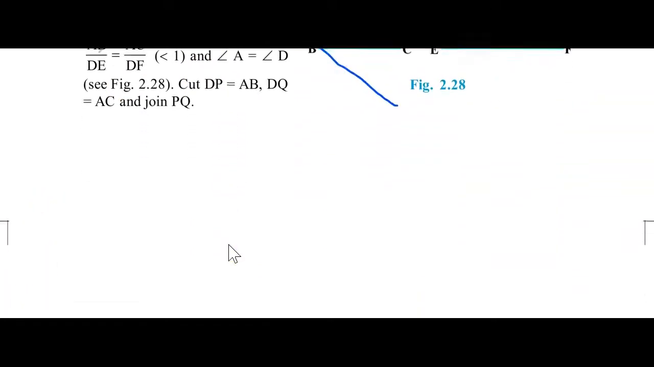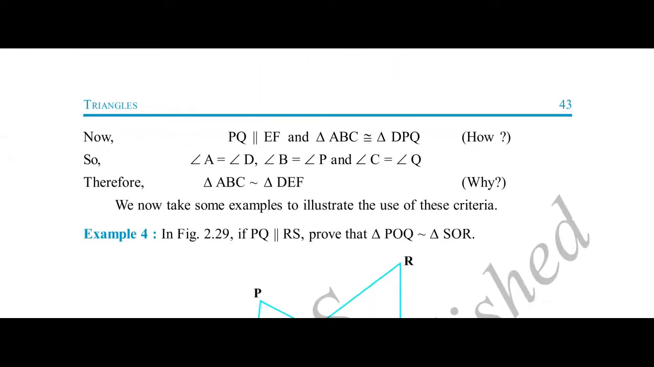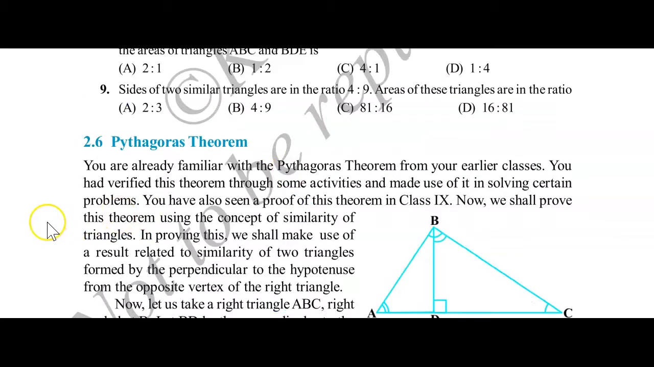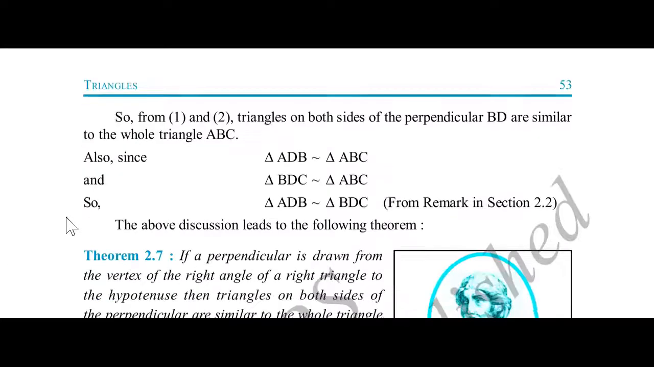You can just come down. So some part of this theorem has been extended here. You can see, till here it has got deleted. And after this, you can see here the next topic, it's Pythagoras theorem. It comes on page number 52, that is theorem number 2.7.